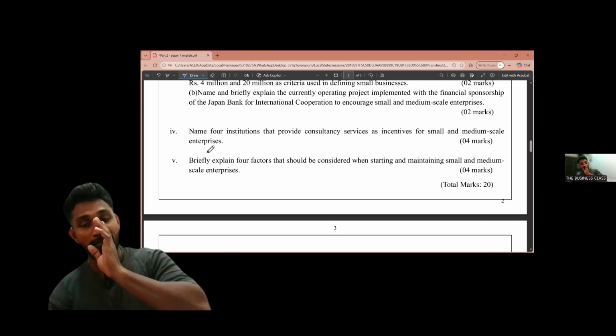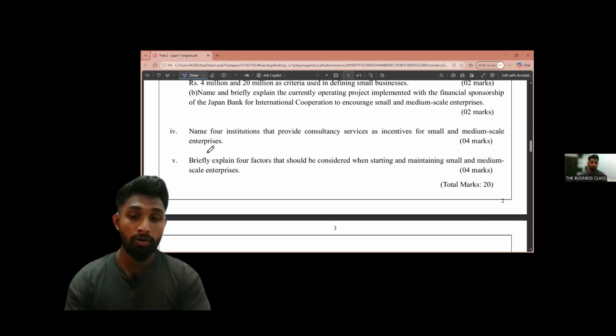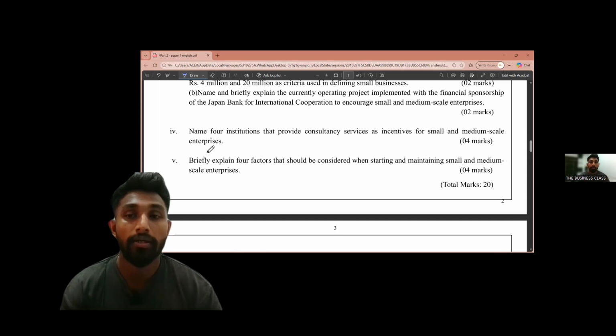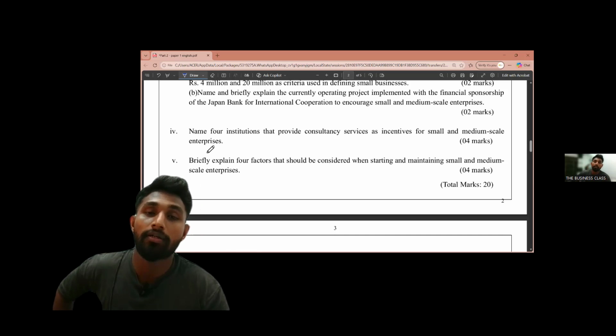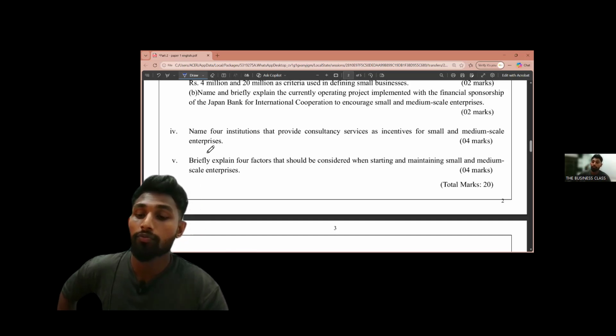Actually, we can have the Industrial Development Board and the Export Development Board, IDB, EDB, and we can also take NEDA, the National Enterprise Development Authority. Then another organization is called the Sri Lanka Chamber of Small and Medium Industries.